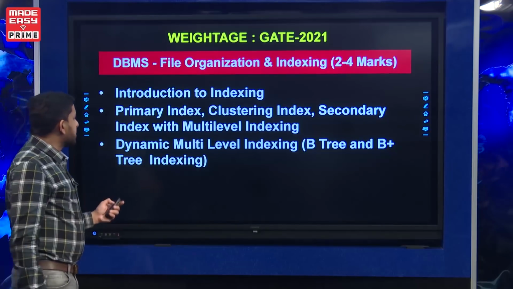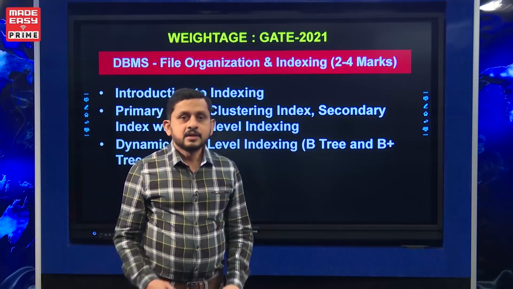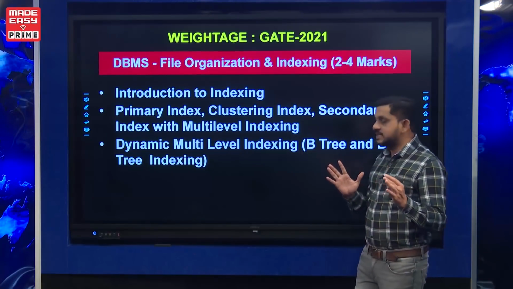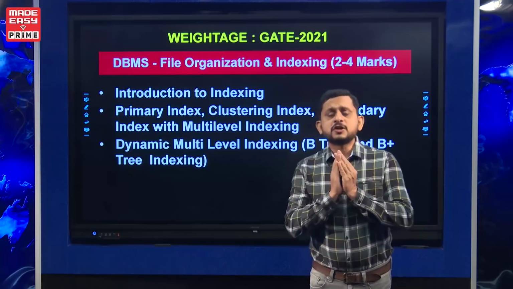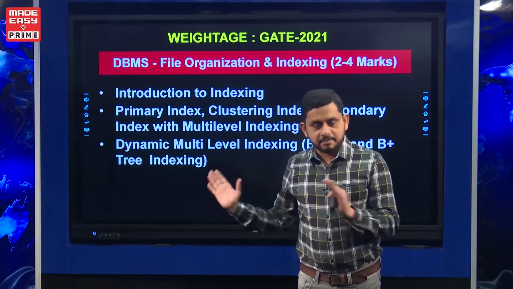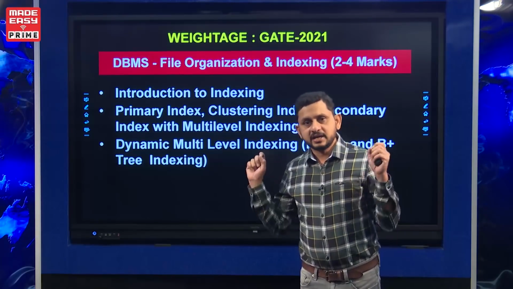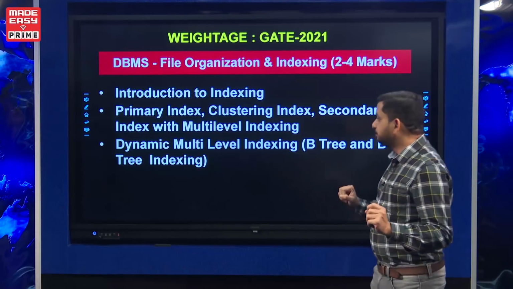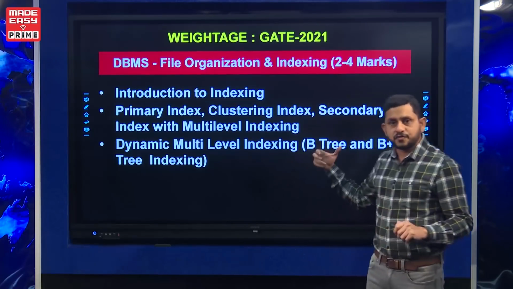And the most important thing from indexing is dynamic multi-level indexing: B tree and B plus tree, balanced search trees. We use balanced search trees, which are B tree and B plus tree, for database indexes. In most cases, 80-90% of index questions are B tree or B plus tree questions. It is one of the advanced data structures, and it is also very important for campus recruitment and campus interviews. For the dynamic multi-level index, B tree and B plus tree, there are lots of numerical and conceptual questions.